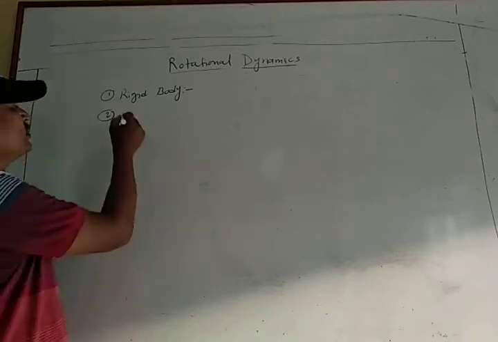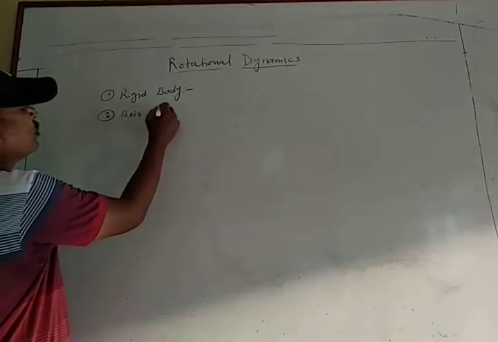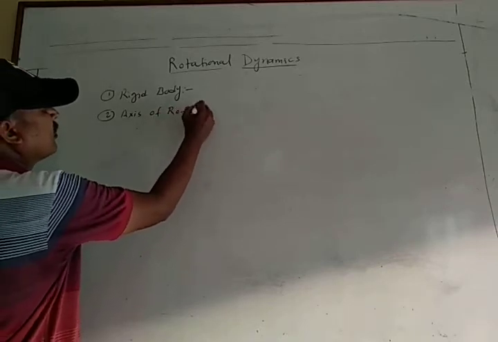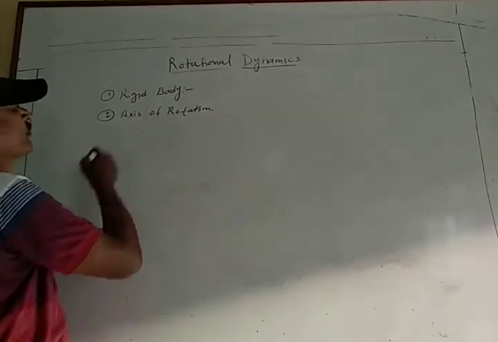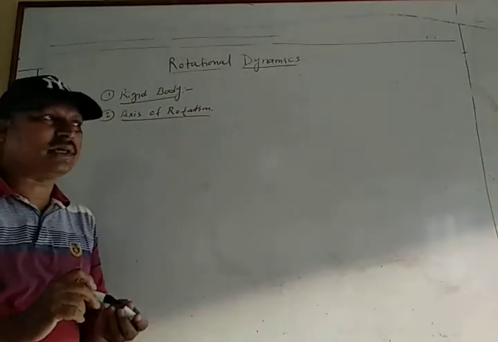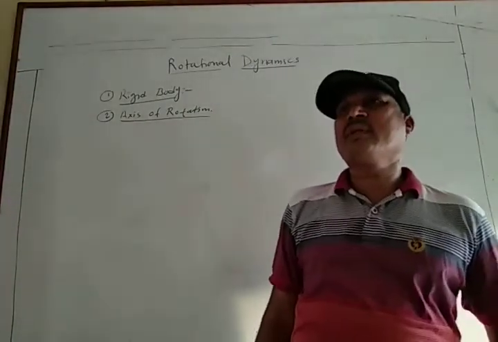Second is the axis of rotation. So what is the meaning of rigid body and what is the meaning of axis of rotation? What is the rigid body?